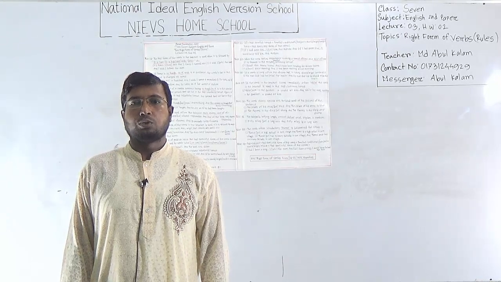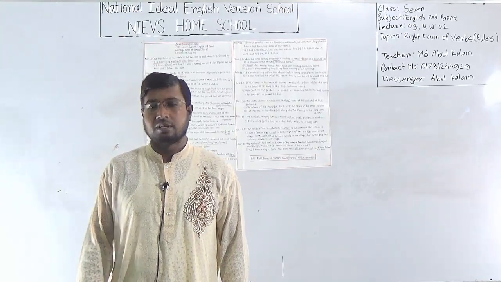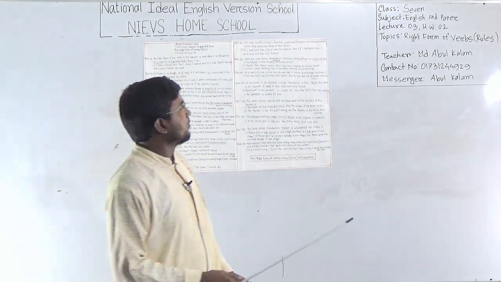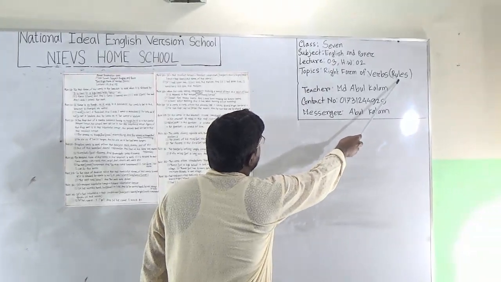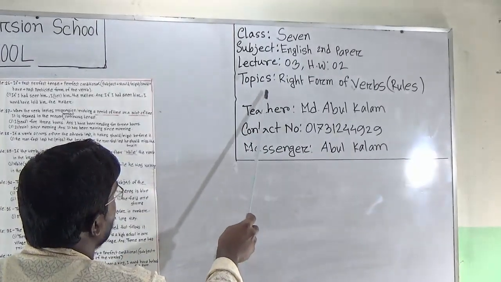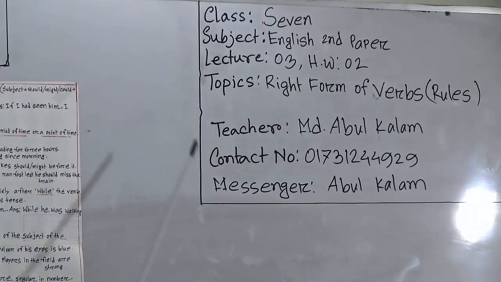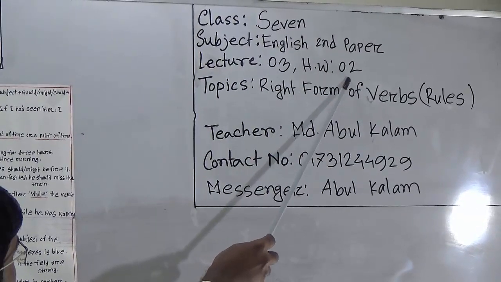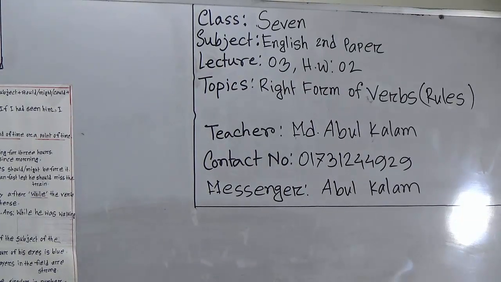Today, I am going to conduct an English second paper class for the students of class 7. Our today's topic is right forms of verb, rules. Dear students, look at the board. It is our lecture 3 and SW number 2.